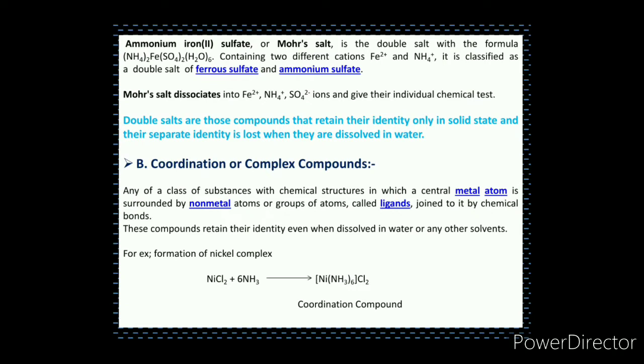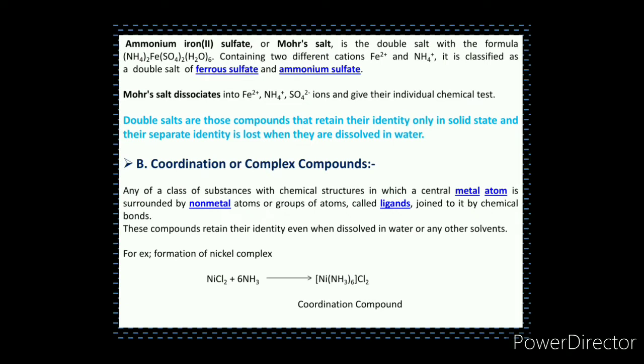The second type of addition compound is the coordination compound or complex compound. Now these are also addition compounds in which the central metal atom is surrounded by non-metal atoms or groups of atoms called ligands, joined by a chemical bond, and that chemical bond is known as a coordinate bond.